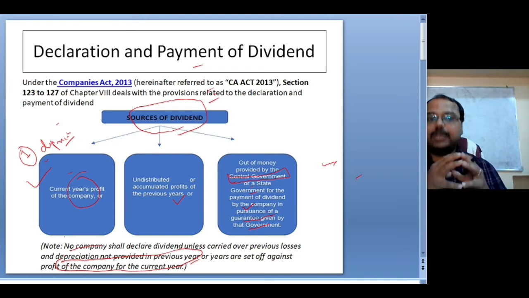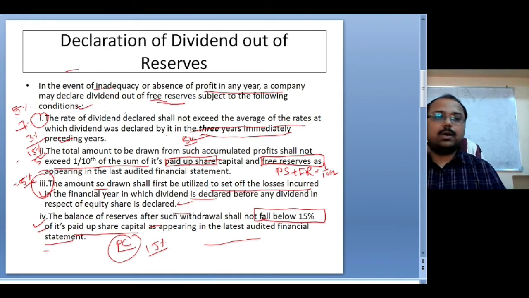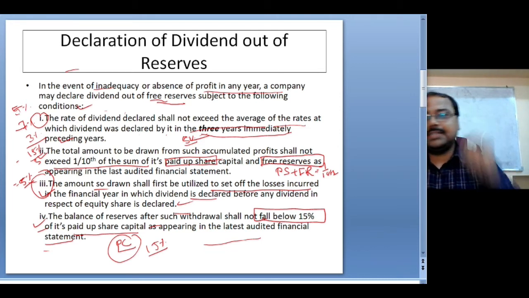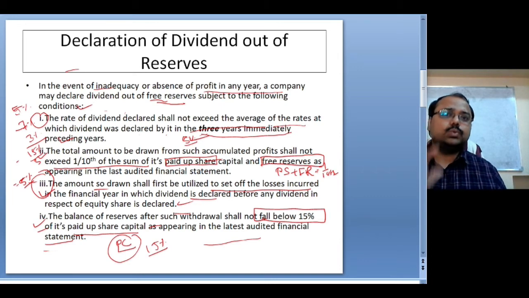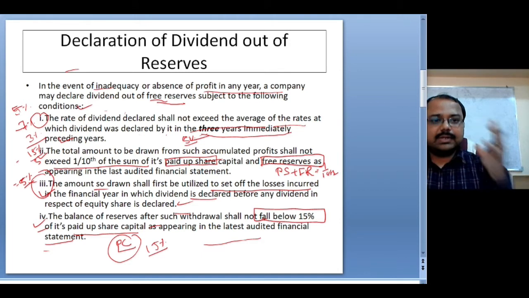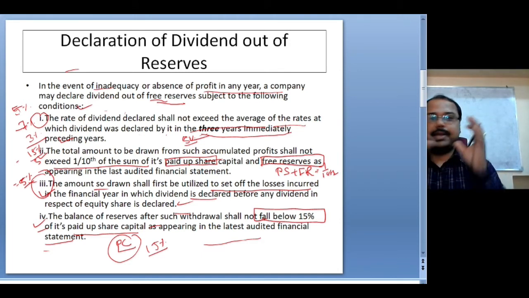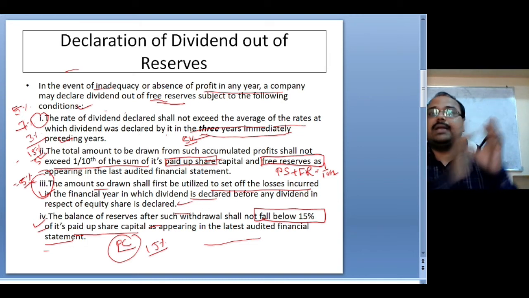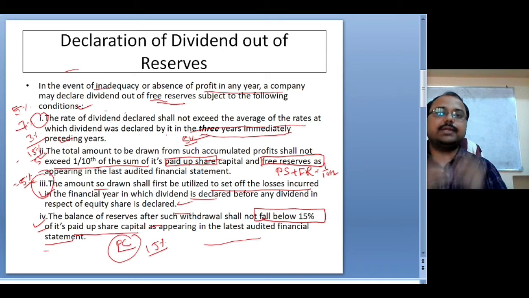So once your dividend is declared, either from the past reserves or from the current year profit, then within 5 days from the date of declaration, the company has to deposit the money in a scheduled bank or a commercial bank, in a separate account. That is the requirement after declaration of dividend.